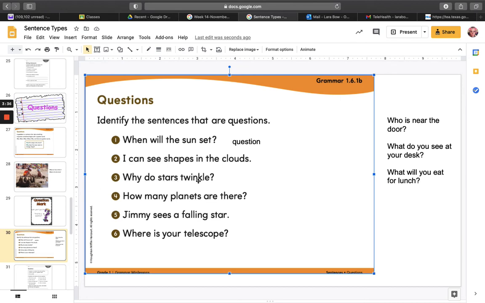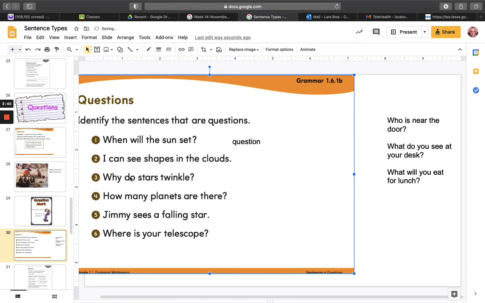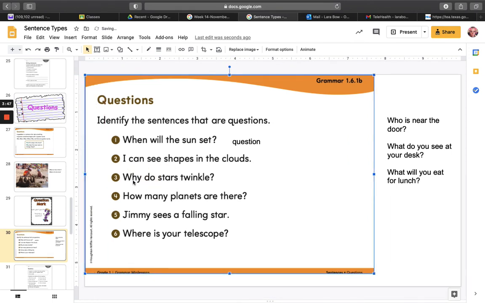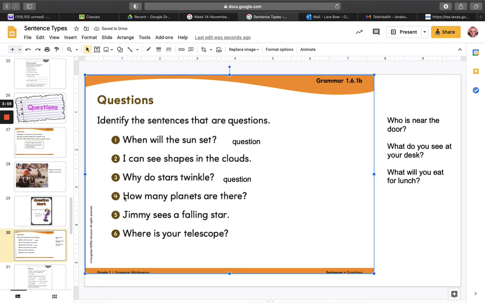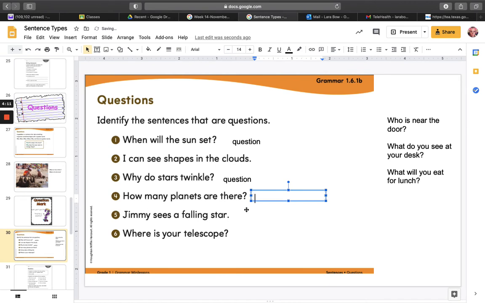Why do stars twinkle? Is that a question? It is. So it has a question word, why. Oops, I moved my slide. Why is our question word, and it ends in a question mark. So I'm going to identify this one as a question. All right. Number 4, how many planets are there? Is this a question? It is. I have a question word, how, and I have a question mark at the end.